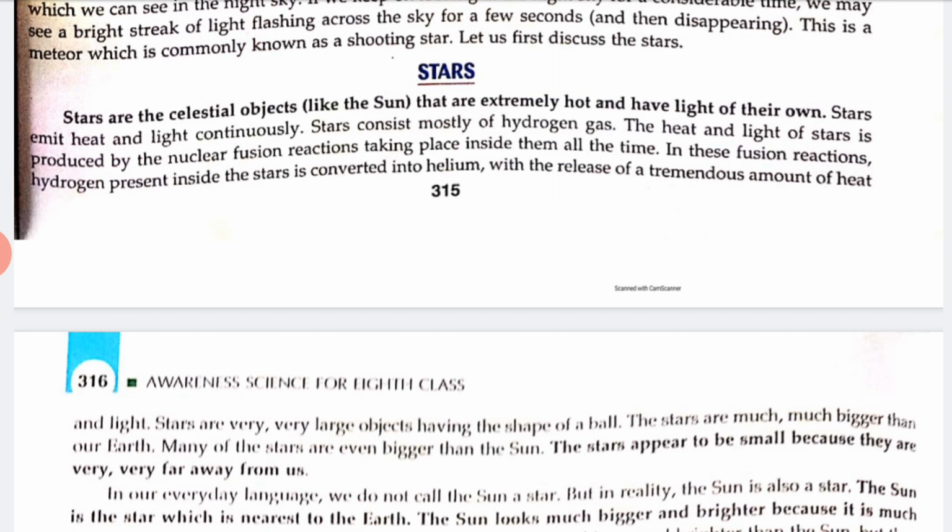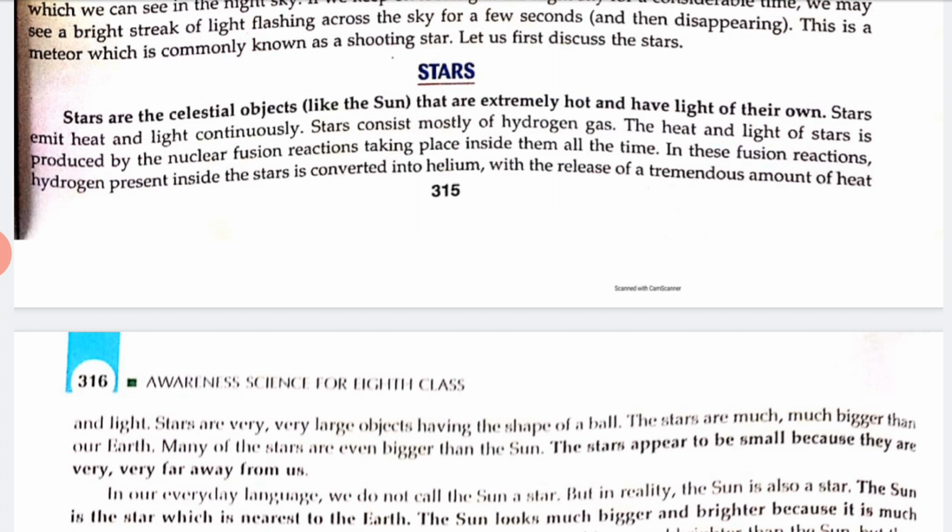In our everyday language, we do not call the sun a star, but in reality, the sun is also a star. The sun is the star which is nearest to the earth. The sun looks much bigger because it is much nearer to us than any other star. Though many other stars are bigger than the sun, they look small and faint because they are very, very far away from Earth.